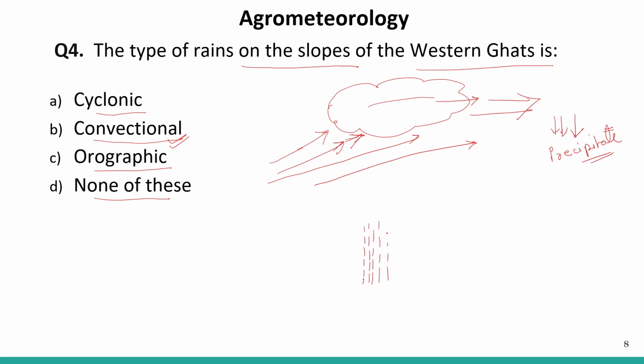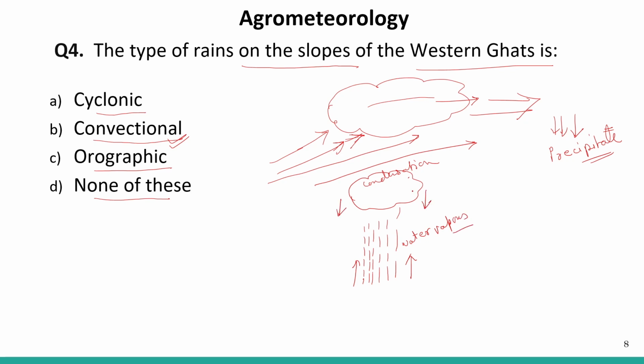rises up and forms cloud. So there is a condensation process in the clouds. This is the movement of water vapor upward, and it precipitates here only.